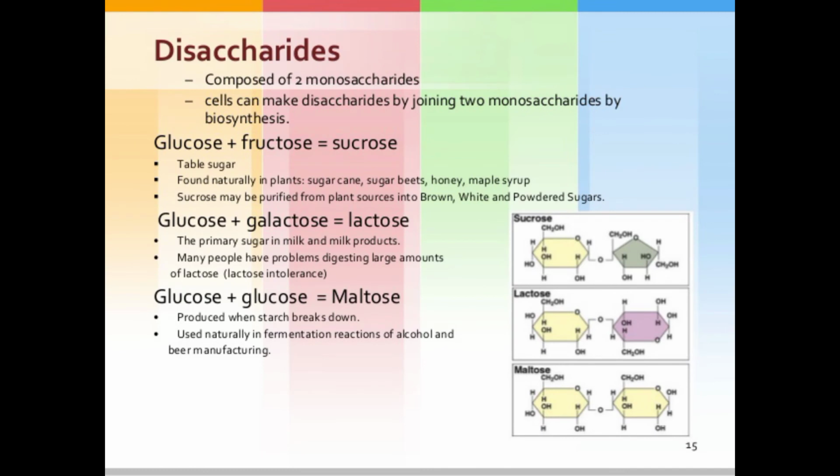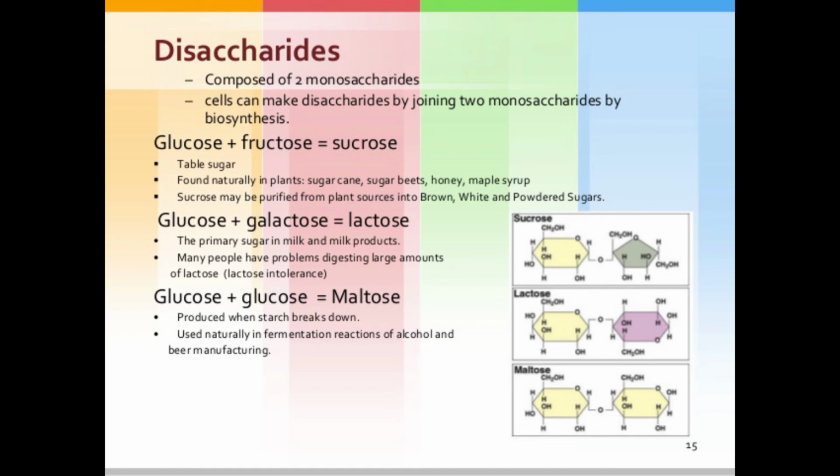Then the next one is the disaccharide, composed of 2 monosaccharides. A cell can make a disaccharide by joining 2 monosaccharides by biosynthesis. Glucose plus fructose is sucrose. Glucose has an aldehyde group and fructose has a ketone group. Both the aldehyde and ketone groups are present in sucrose, so it is also called a non-reducing sugar. Sucrose is also called table sugar, found naturally in plants such as sugar cane, sugar beet, honey and maple syrup. Sucrose may be purified from plant sources into brown, white and powdered sugar.